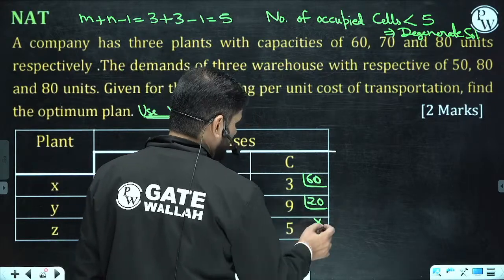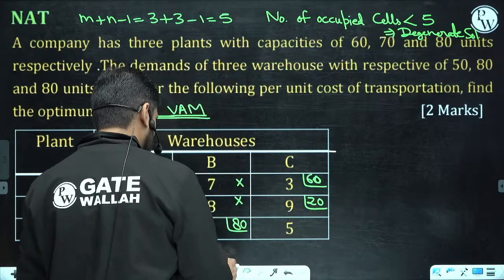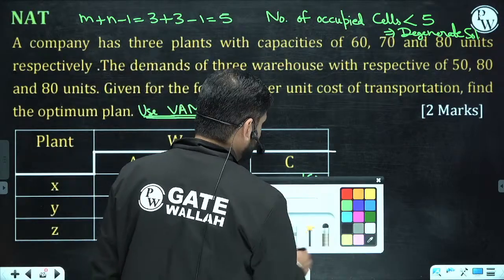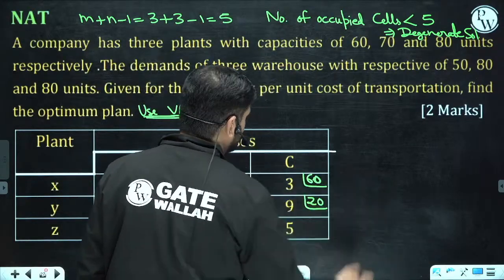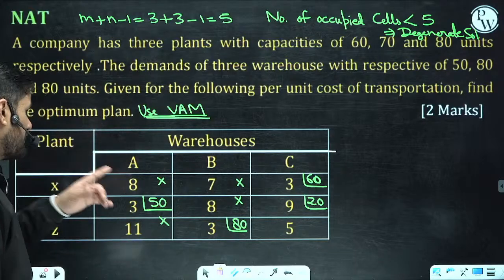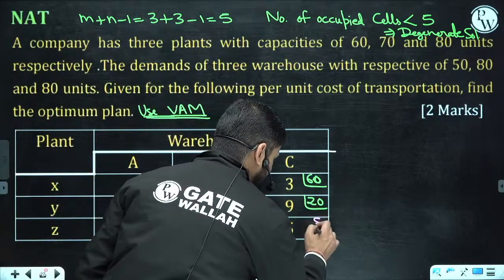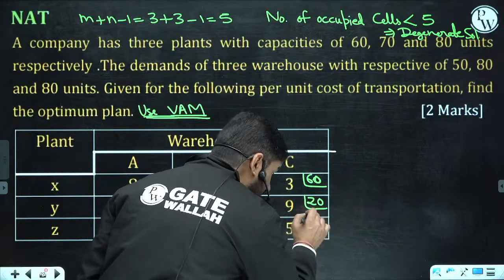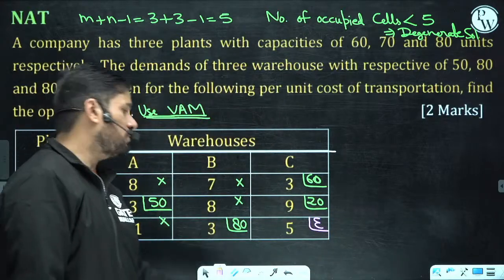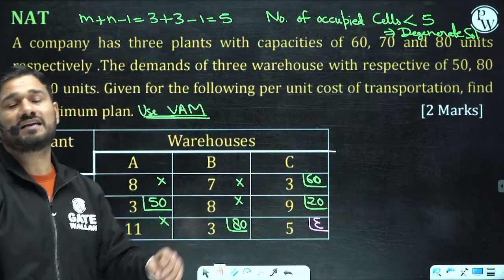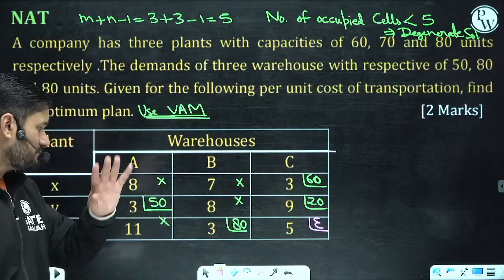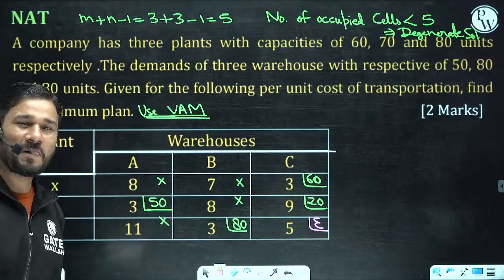Where is the unfilled least cost cell? That is here, this is 8, 8, 5, here. So put the epsilon quantity. Now this is also a filled cell, beta. Clear? Now this is non-degenerate.